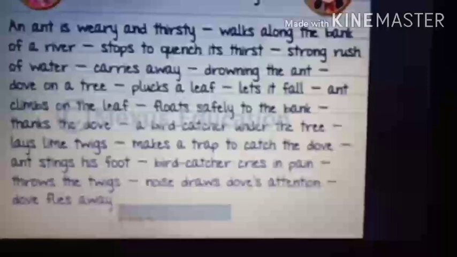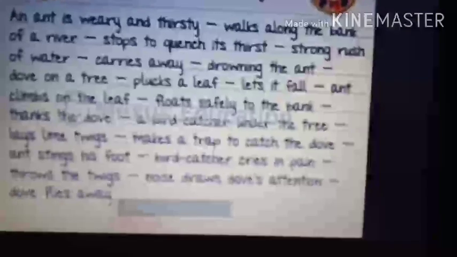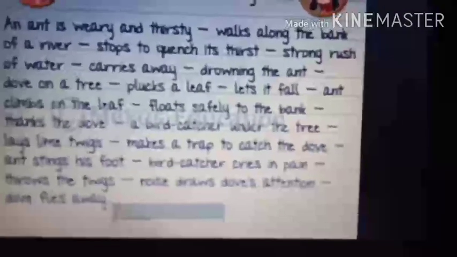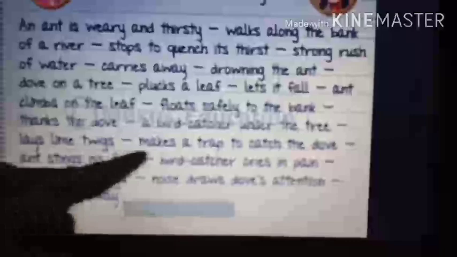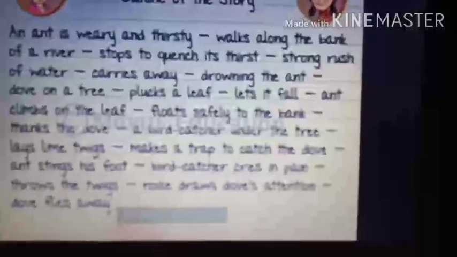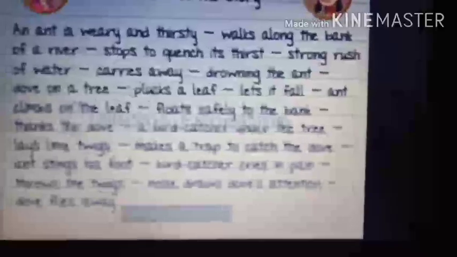A bird catcher under the tree. Now that same tree, there was a bird catcher. Bird catcher means who catches birds. He was standing under the tree. Lays lime twigs and makes a trap to catch the dove. So he made a trap. He wanted to catch the dove.